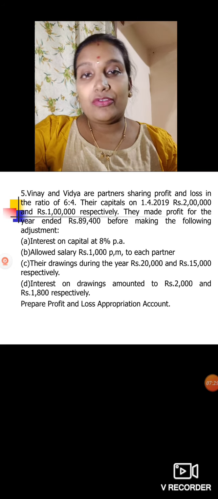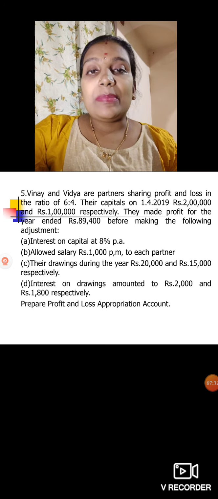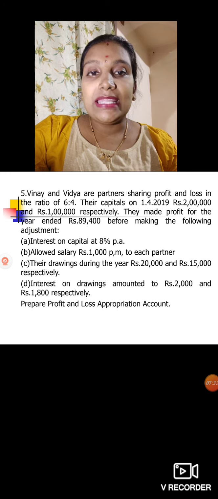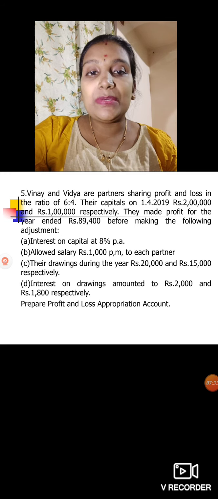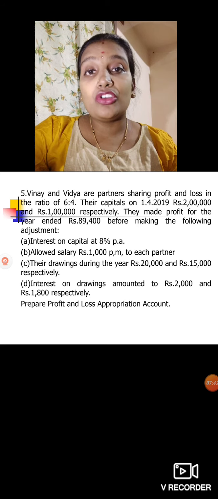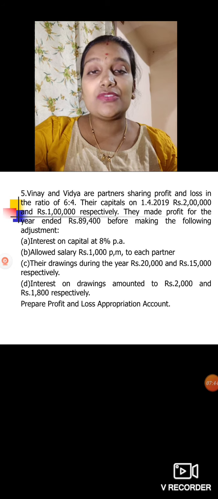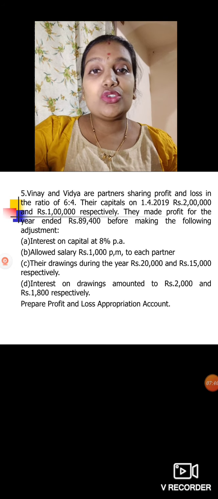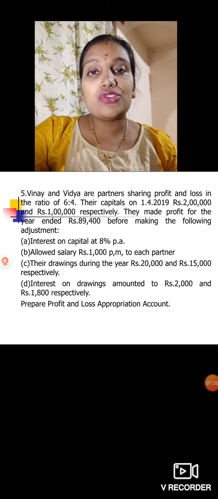Then before making the following adjustments, interest on capital, how much should you pay? 8%. 8% on 2 lakh and 8% on 1 lakh. Then allowed salary rupees 1,000 per month to each partner. For both of them you have a salary, for Vinay as well as for Vidya. 1,000 into 12, so 12,000 for Vinay and 12,000 for Vidya. For both you should pay.